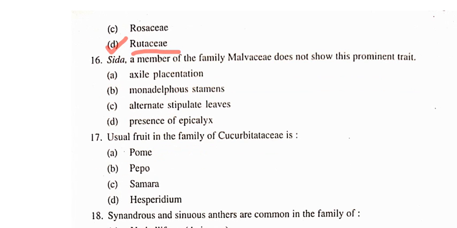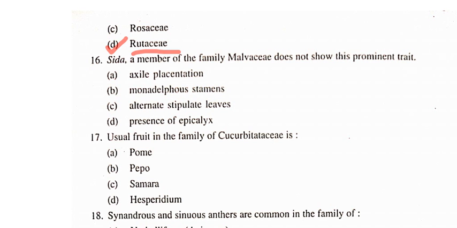Okay, so I will tell you something about obdiplostemonous condition. What is obdiplostemonous condition? Obdiplostemonous condition is that type of condition in which two whorls are present, in which outer stamens are opposite to petals.